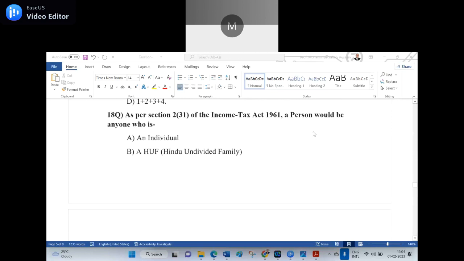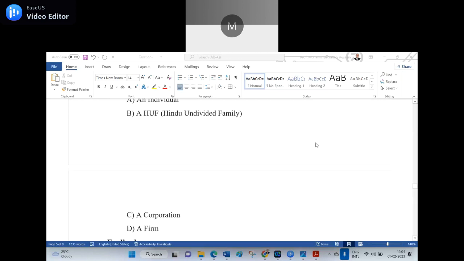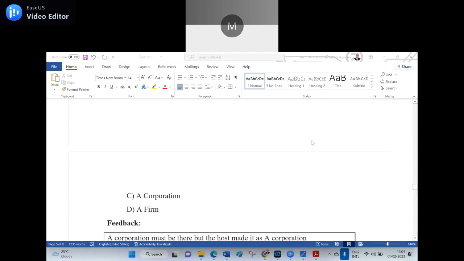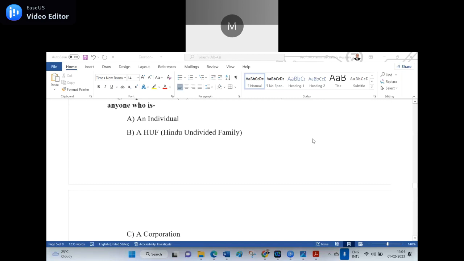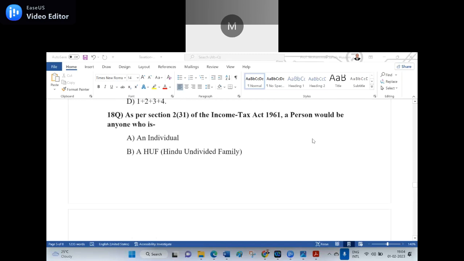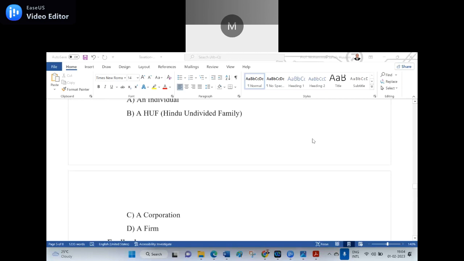So 18th question. As per section 2, subsection 31 of the Income Tax Act 1961, a person would be anyone who is A, an individual, B, a HUF, C, a corporation, D, a firm. Options. Yes. Now shoot it. A person, definition A, B, C, D I wrote. Who is not covered under the person?